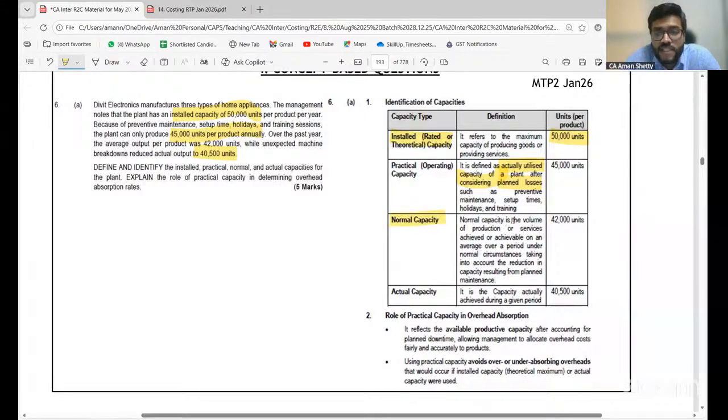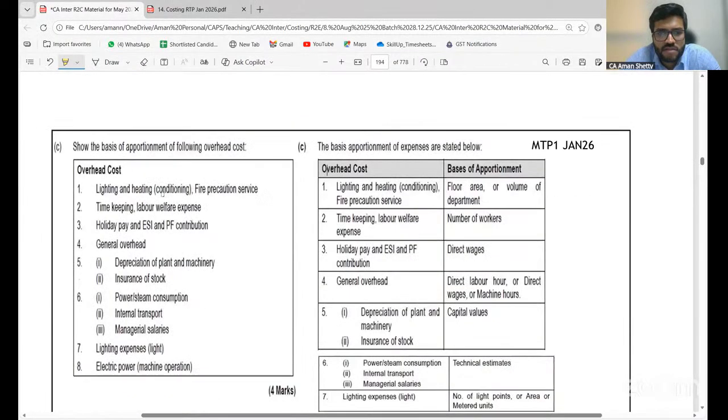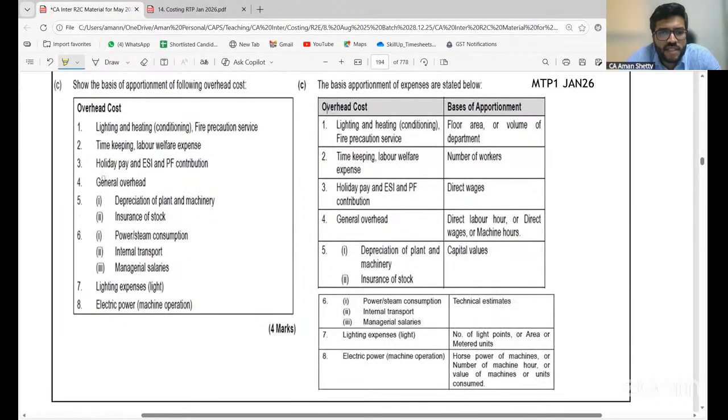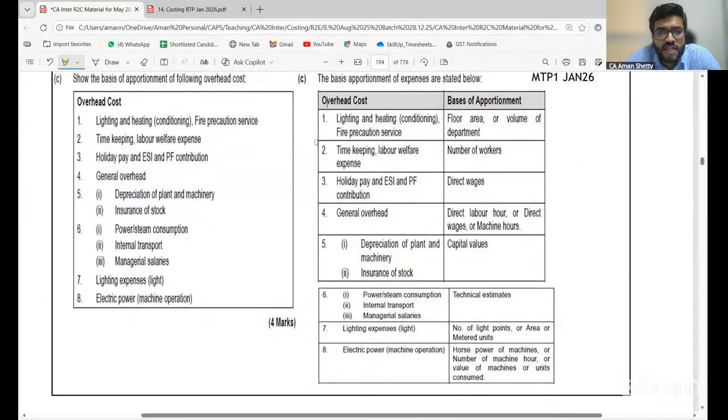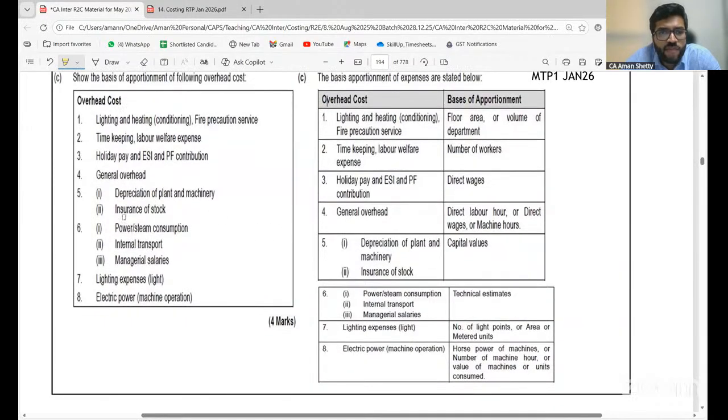So normal is the volume of production or services achieved or achievable on an average over a period of normal circumstances. That is 42,000 units. The actual capacity is after minusing even abnormal. Is it clear, all of you? Yes. So these are the different capacities. Now look at this. Such kind of questions you should always master so that you get full marks. Yes. So either 4 marks, half mark each you get.